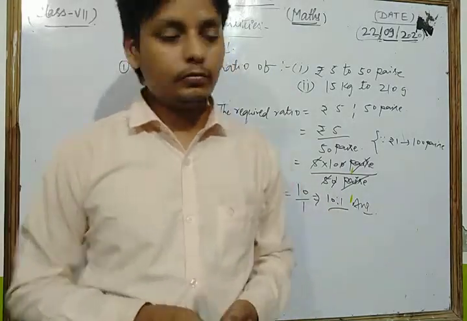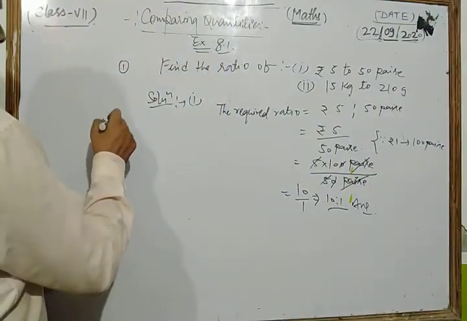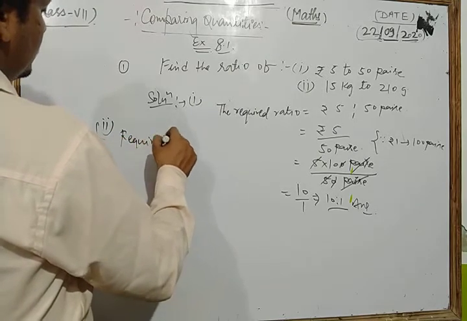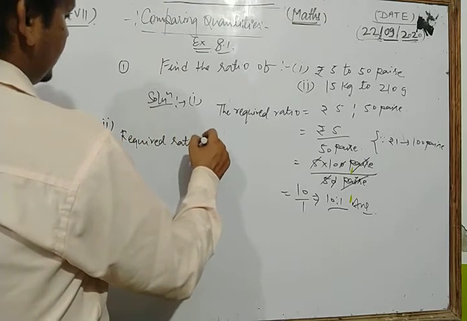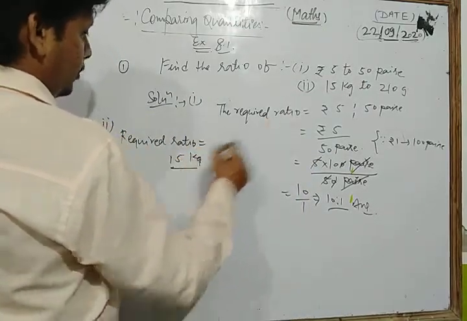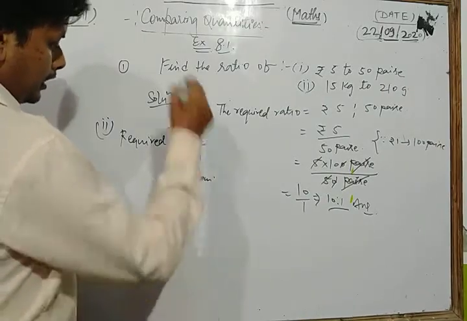Okay, now we take the second part of this question and solve it. Let's see. The required ratio is 15 kg upon 210 gram.